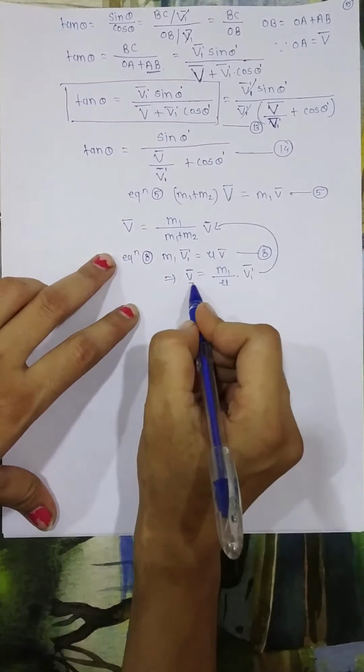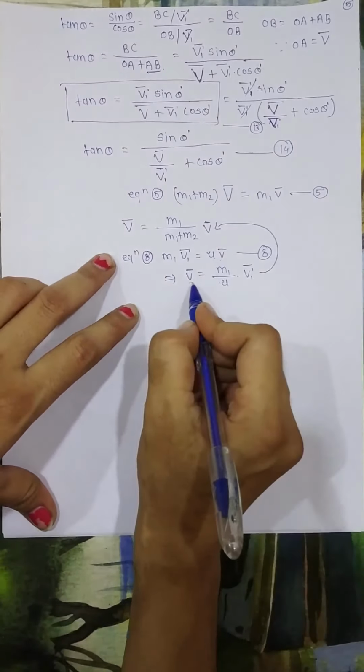But here we have 1 upon mu. So 1 upon mu will be m1 plus m2 upon m1 into m2. So let's put this 1 upon mu here. We will get V bar equals m1 upon m1 plus m2 into here we have m1 into 1 upon mu, which is m1 plus m2 upon m1 m2.